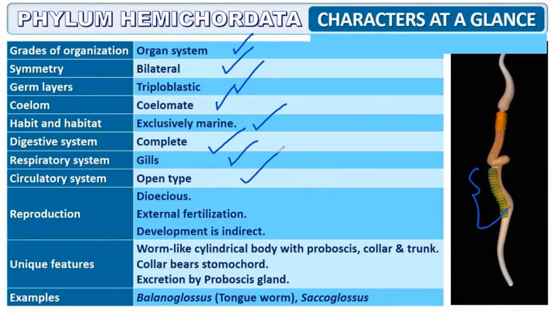Reproduction is sexual, with external fertilization. Organisms are dioecious and development is indirect. Unique feature: a cylindrical, worm-like body with a proboscis, collar and trunk. The collar bears a stomochord, a rudimentary structure like the notochord. Excretion is through the proboscis gland. Examples are Balanoglossus and Saccoglossus.